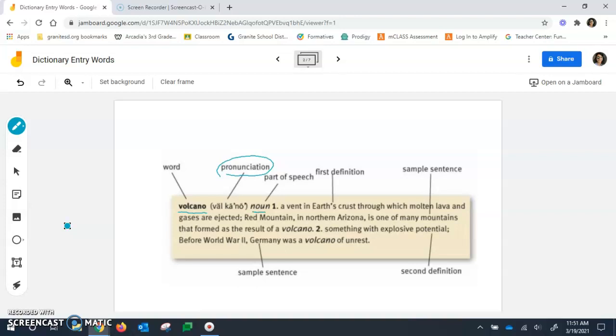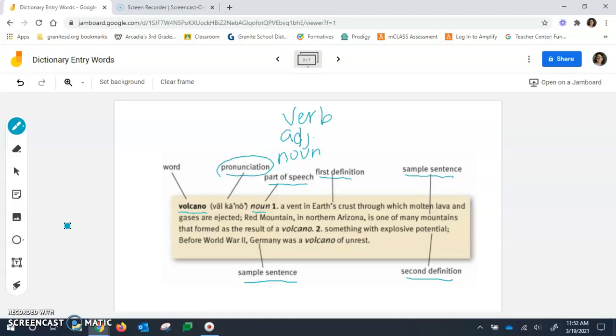Then our next word here is our part of speech. In this case, volcano is a noun, a person, place, or thing. You also have your adjectives, or you have your verbs, all different kinds of parts of speech or different kinds of words. And this dictionary has our first definition and then a sample sentence. And then it also has a second definition and another sample sentence for that second definition.